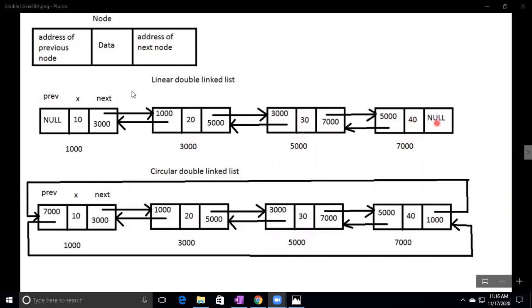So this is called linear double linked list. In the linear double linked list, the last node's next value will be null, and the first node's previous value will be null. This is called linear double linked list. And the next one is circular double linked list.